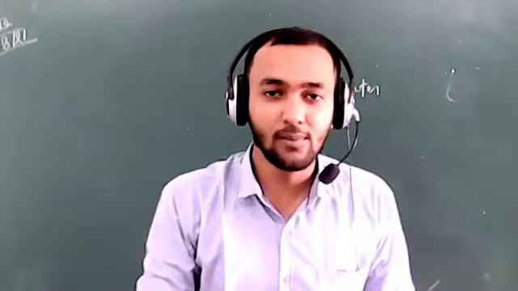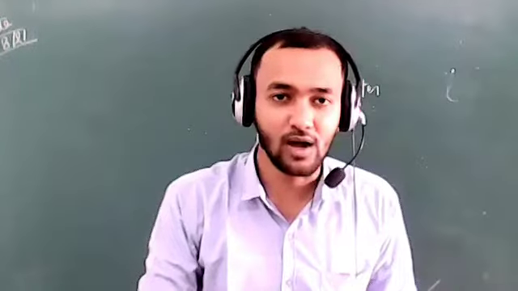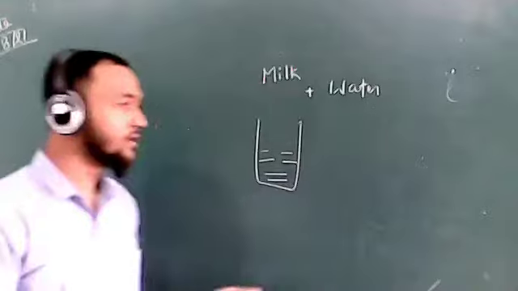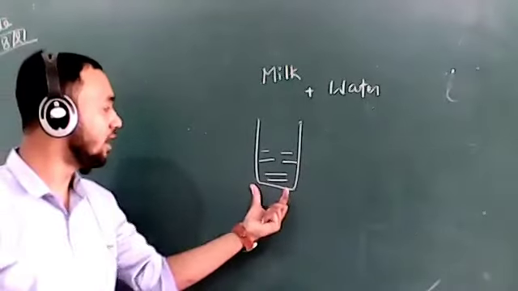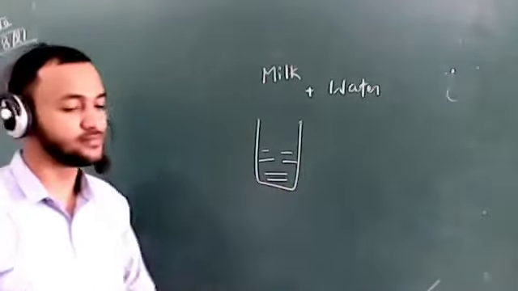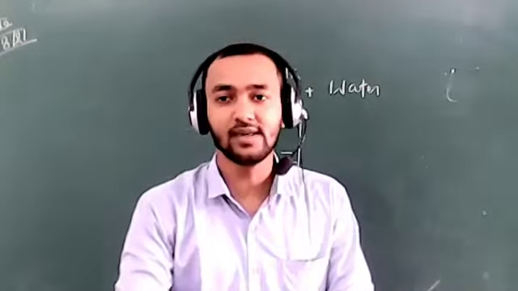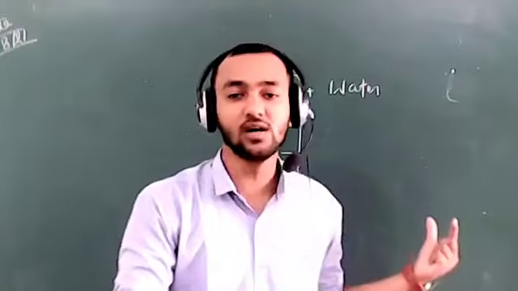My question is for Umang Gupta. Can you hear me? Tell me, is water completely dissolved in milk or just added to milk? Sir, it is dissolved. Okay, so we can say water is completely mixed with the milk.